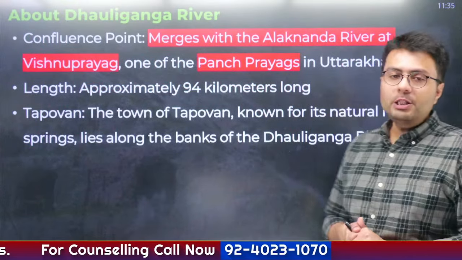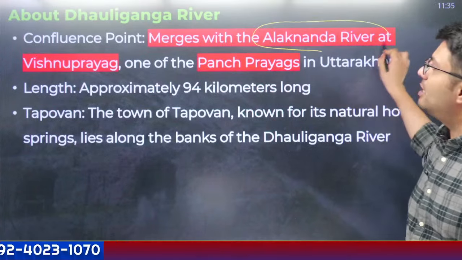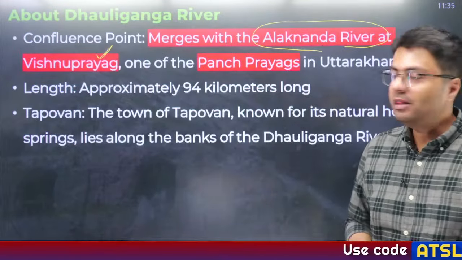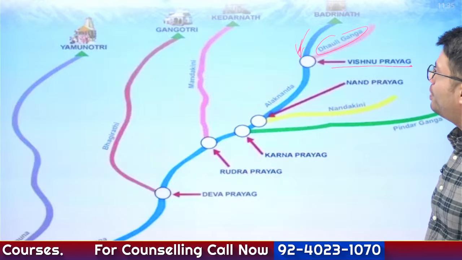Now the confluence point is that Dhauli Ganga merges with Alaknanda river at a particular place known as Vishnu Prayag, and this Vishnu Prayag is one of the Panch Prayags of Uttarakhand. What are other important Prayags of Uttarakhand? Can anyone recall from this image? See, Dhauli Ganga meets Alaknanda here at Vishnu Prayag.